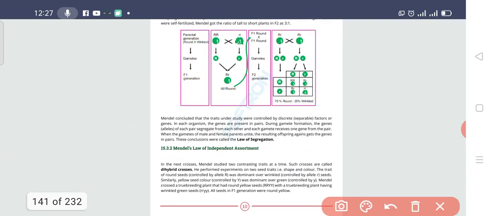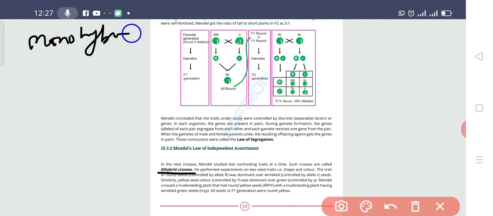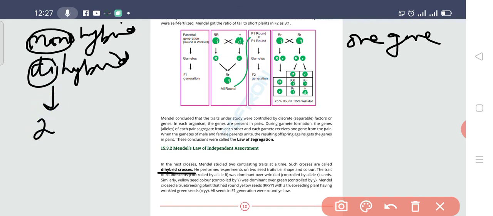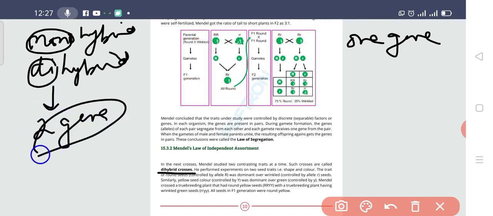To study this law, Mendel performed an experiment, the dihybrid cross. If you remember, I told you about the monohybrid. Now this is a dihybrid. In the mono, we were studying only one gene, but in the di, we study two genes at the same time. So the cross in which we study two genes is known as a dihybrid.